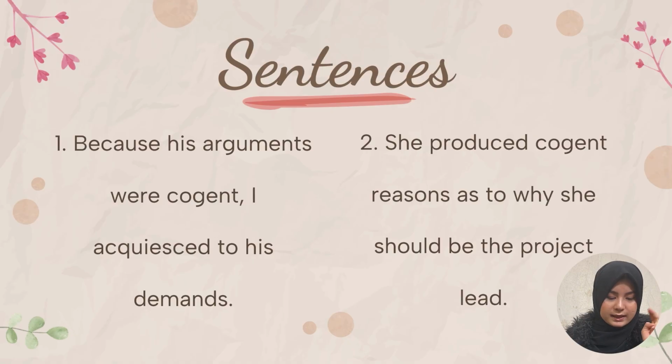Do you remember this word acquiesced from the very first video? So here's a little Easter egg for you. Second sentence is, she produced cogent reasons as to why she would be the project lead. So this person was able to convince the people who were offering her a job because she was cogent.